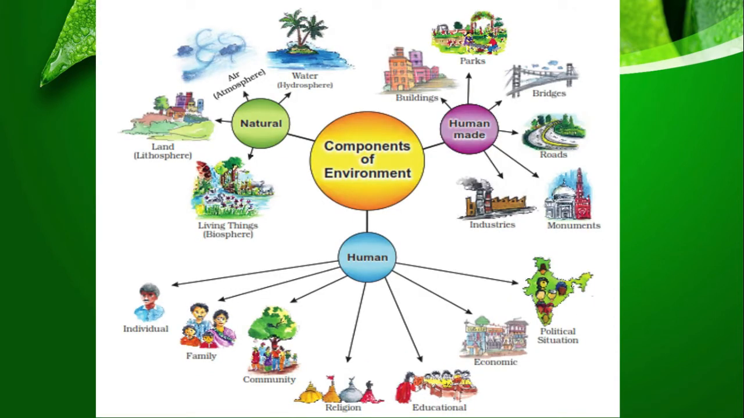This is the flowchart of the NCERT book. Components of environment: natural, human-made and human. The components of natural environment: hydrosphere, atmosphere, lithosphere, biosphere. In simple terms, we call it water, air, land and living organisms. Second is human-made environment, which includes parks, buildings, bridges, roads, monuments and industries. Last, human environment, which includes individual, then family, then community, then religion, and educational, economic and political are some activities.